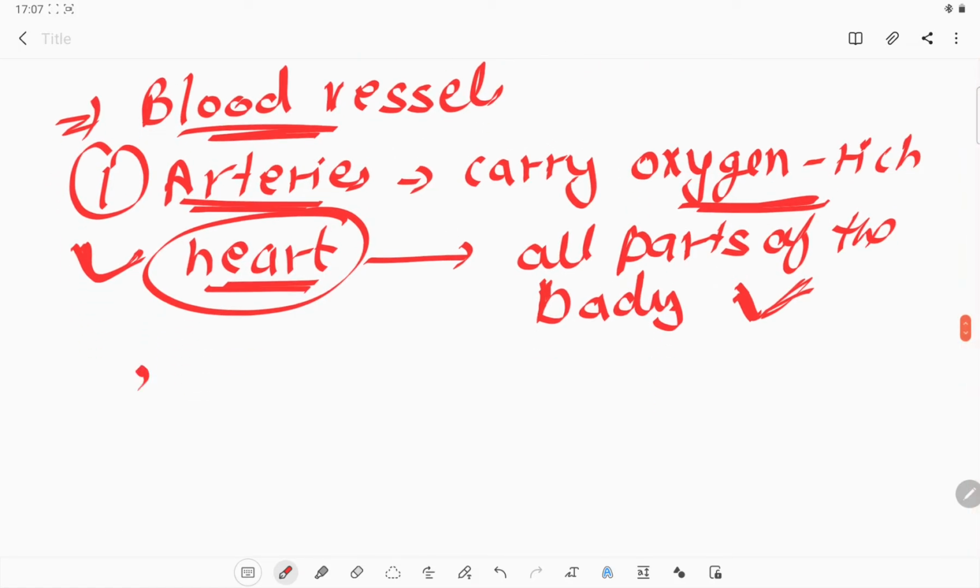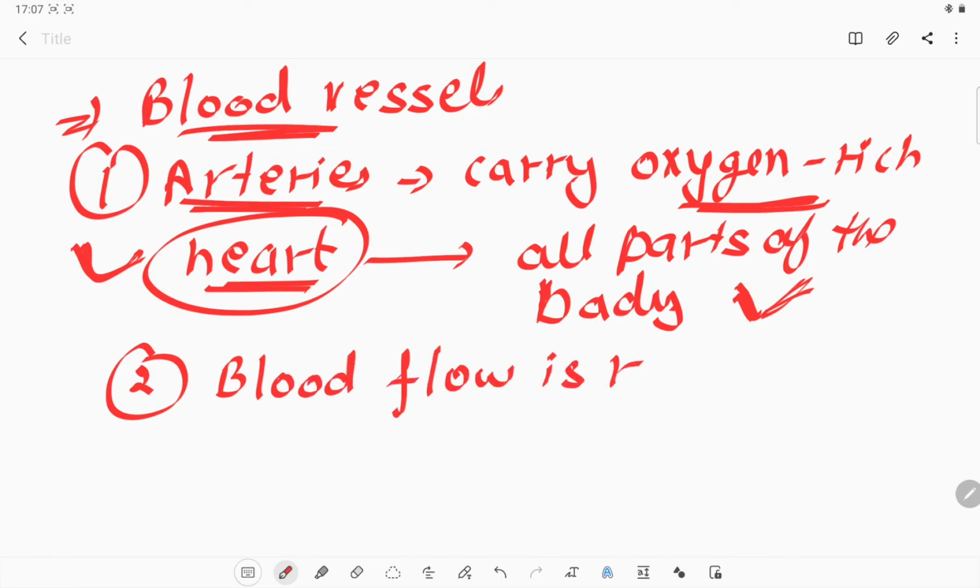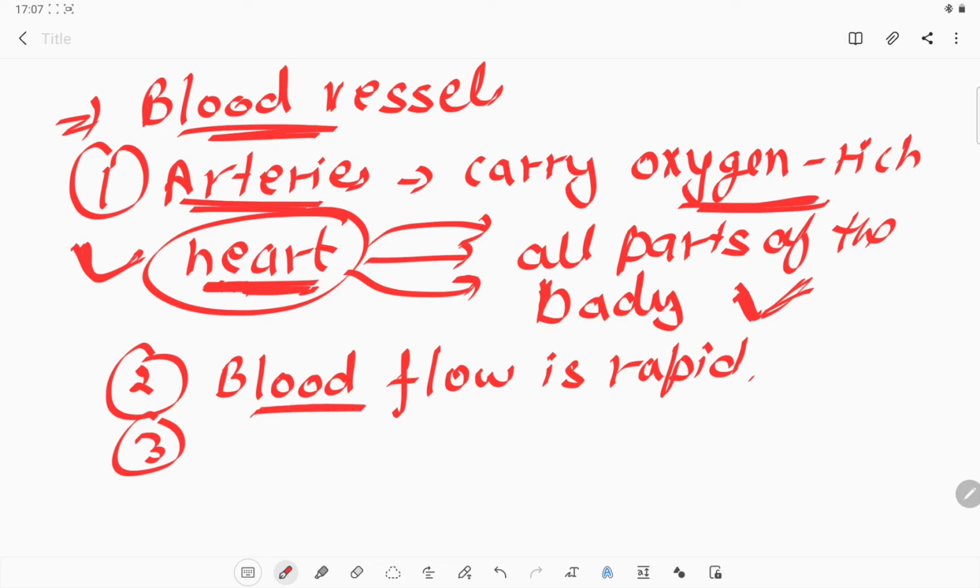Okay, second point for the arteries will be that the blood flow is quite rapid. Blood flow is rapid in the arteries because the heart pumps the blood, and that pumped blood will go into all parts of our body. To reach each and every cell, the heart requires a lot of pressure to give to the blood. So because of that the blood flow is very rapid, and due to which high blood pressure is present in the blood vessels known as arteries.